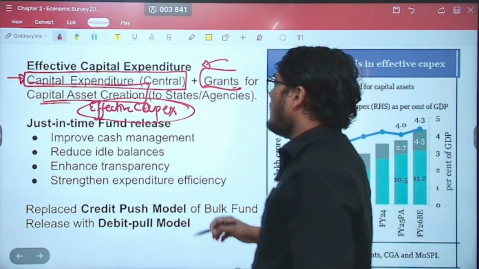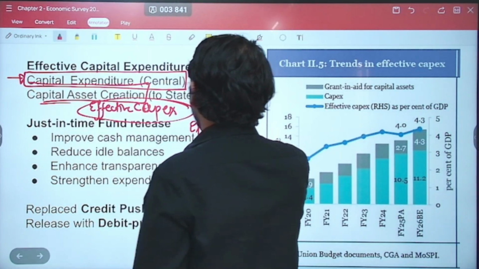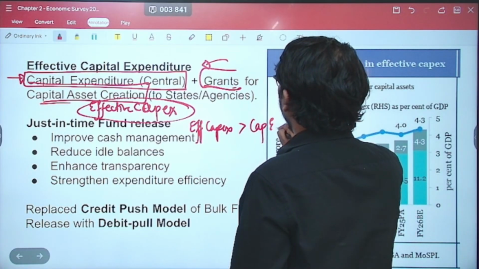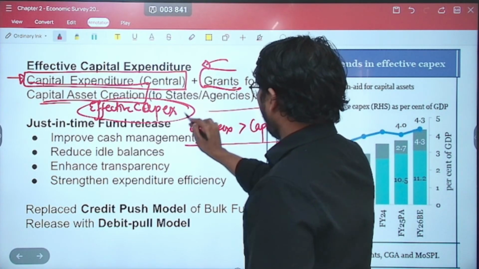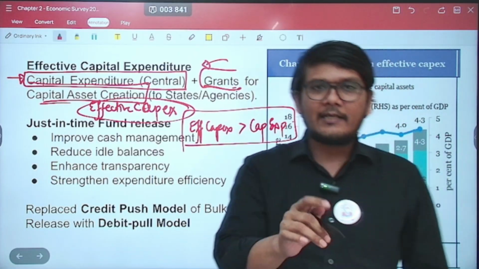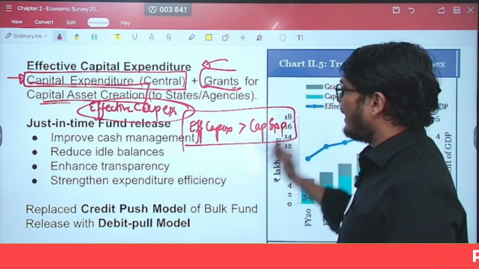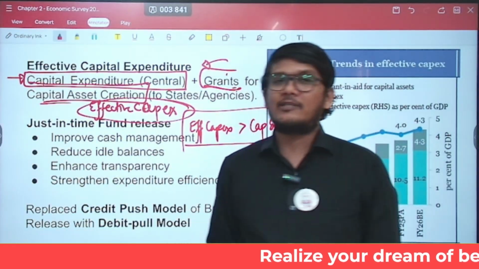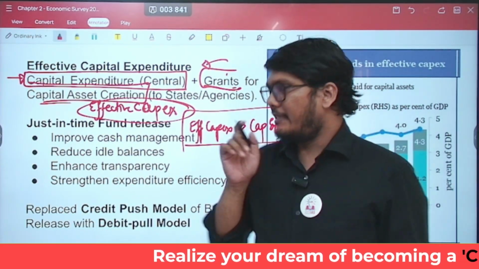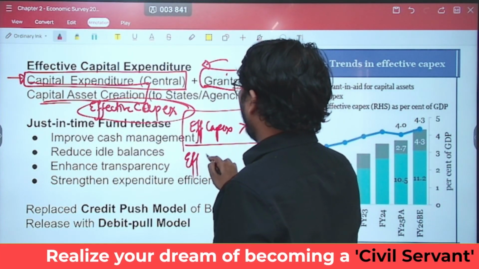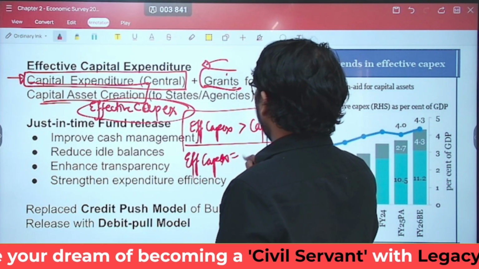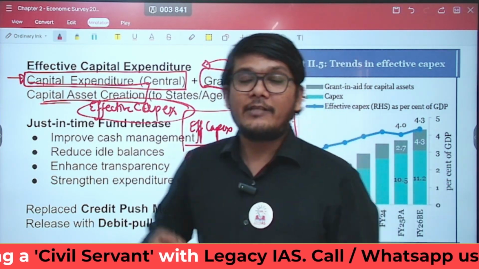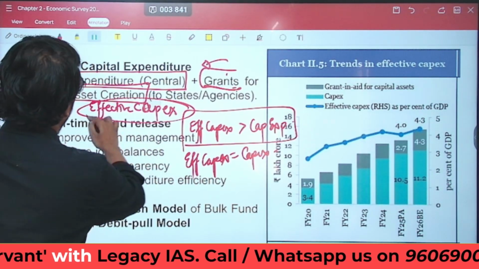That means the effective capital expenditure will be greater than the capital expenditure. Is this clear? There is only one case wherein it will not be greater: when the grants for capital asset creation to the states become zero, then your effective capital expenditure will be equal to the capital expenditure. Correct? So that is the concept of effective capital expenditure.